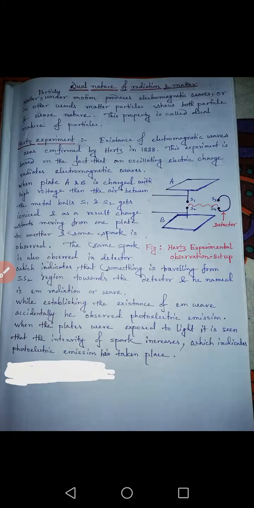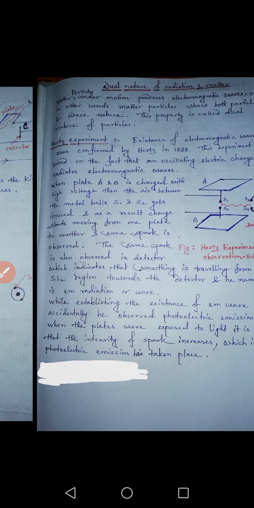Today let us start a new chapter, that is dual nature of radiation and matter. So in this chapter we are going to discuss that when matter particles remain in motion, they produce electromagnetic waves. In other words, matter particles show both particle nature and wave nature. This property is called dual nature of particle.